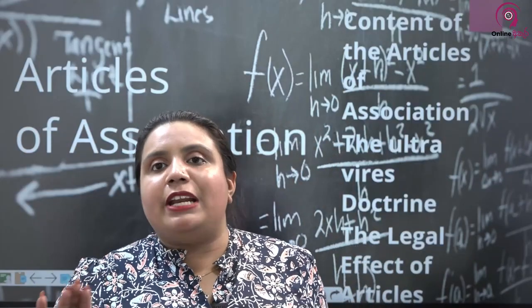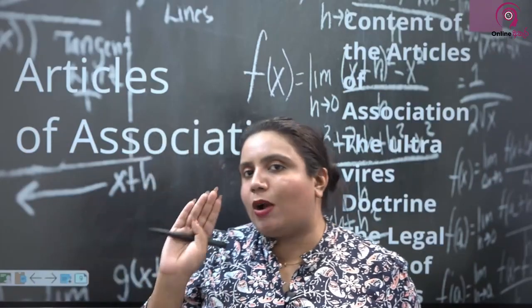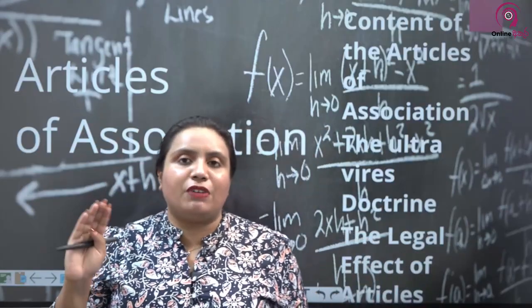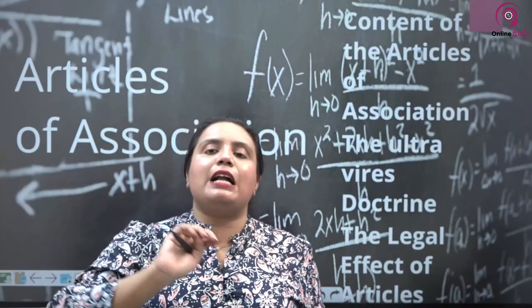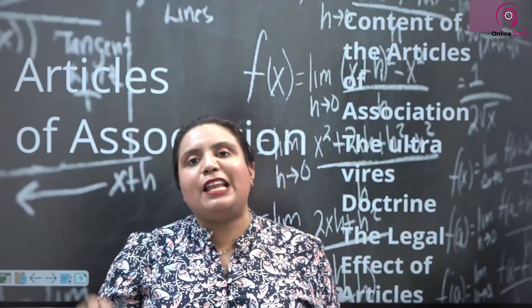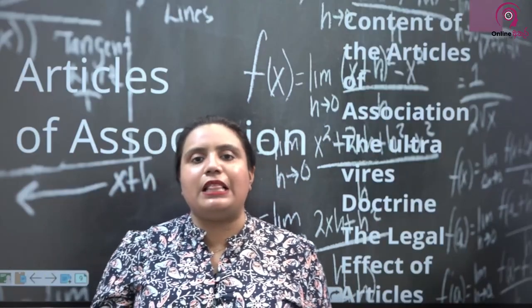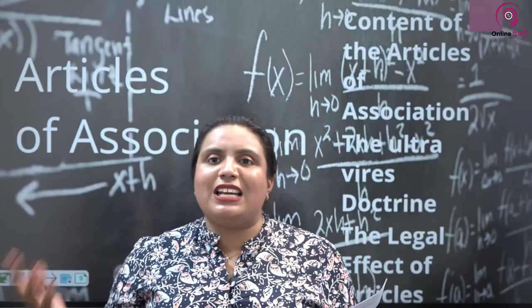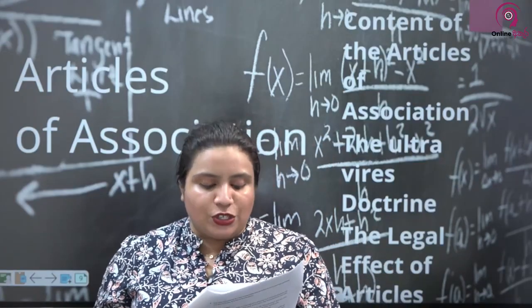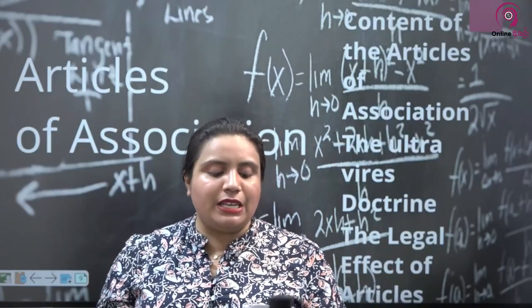Other than, if you are a company limited by guarantee, you can't use the model articles given in the First Schedule of the Companies Act. But any other company other than a company limited by guarantee can use the model articles. And you can use it, amend it, modify it as you wish and make your own company articles.